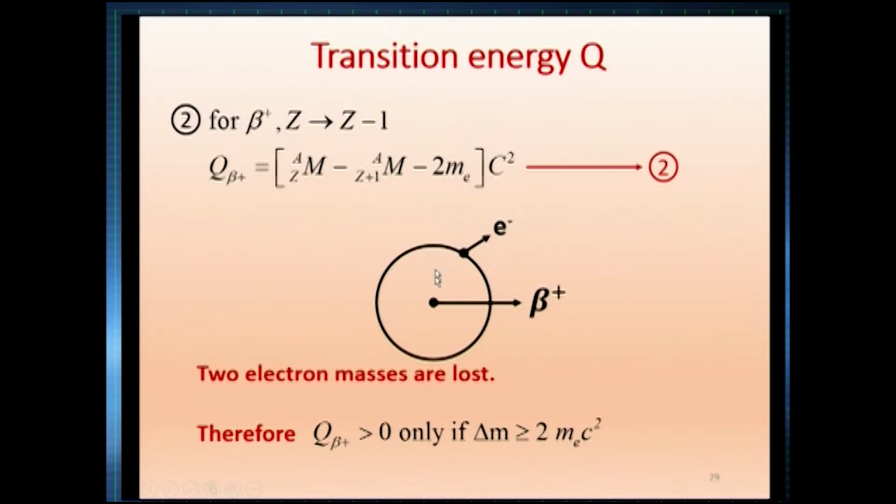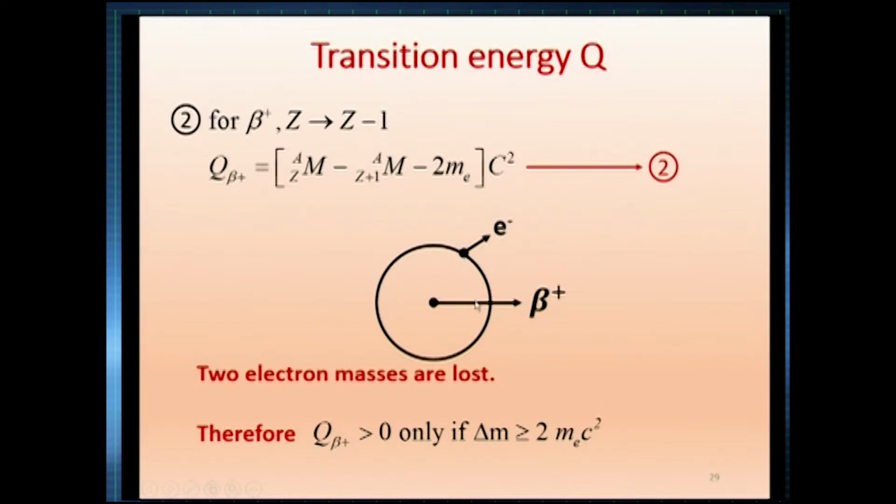As far as beta plus is concerned, the beta plus particle comes out, thereby Z becomes Z minus 1. The number of protons has decreased by 1 unit because of this emission. Now, for a neutral atom, the number of protons must be equal to the number of electrons, but here there is one shortage, the number of protons is only Z minus 1.